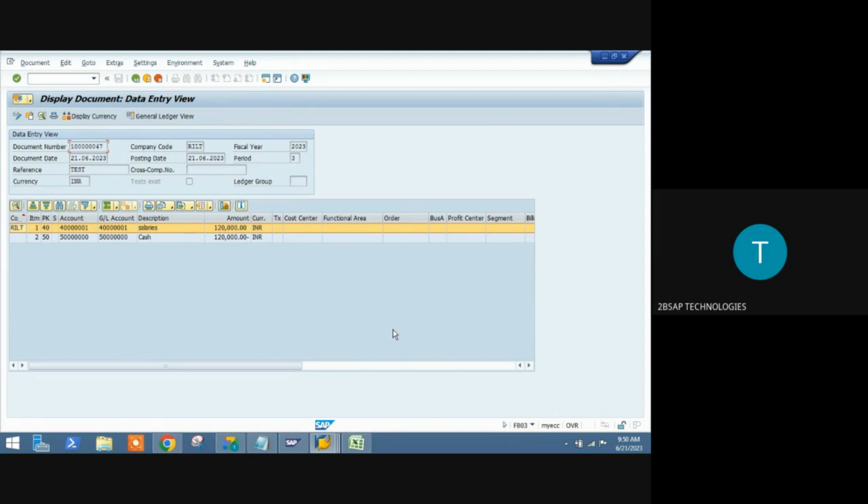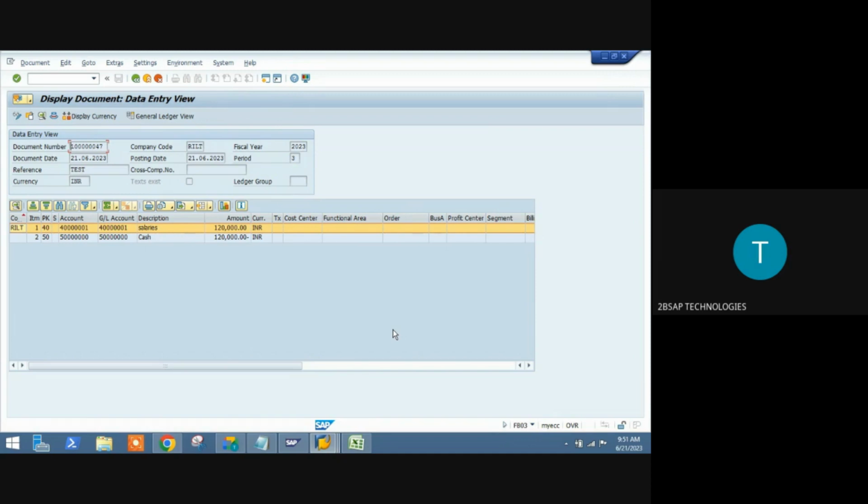Now you have posted this document and it has to be available somewhere in your storage, right? Only if it is stored somewhere can you see it again. Simple: we took a photo, and if you keep it in your cell phone you can see it. If you delete it, what happens? It won't be in the phone. In the same way, if it needs to be saved in SAP, you need to save it in the database or hard disk.